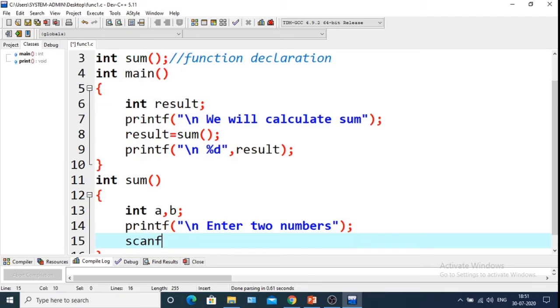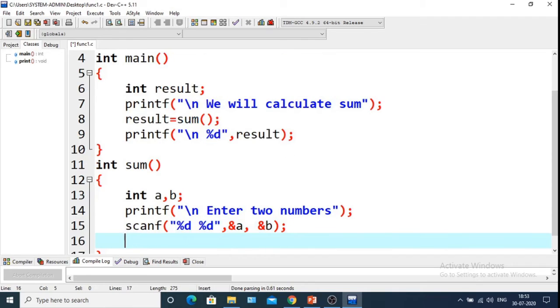So scanf percentage d, percentage d, comma ampersand a, comma ampersand b. So this is the summation.